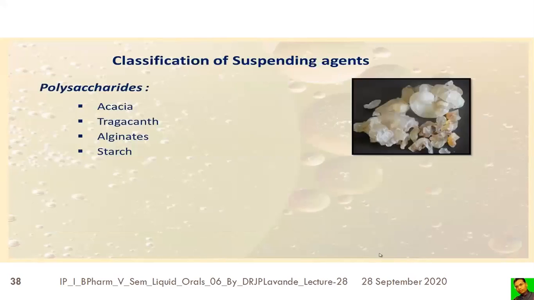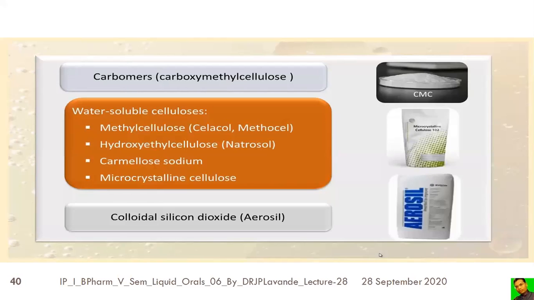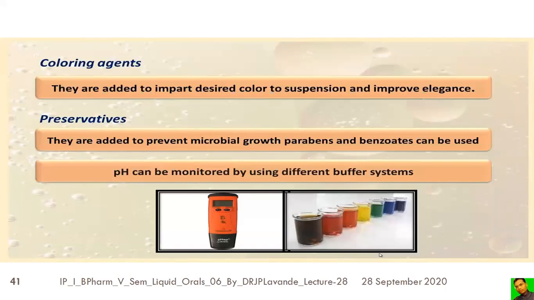Classification of the suspending agent. These are classified as the polysaccharides. Examples are the acacia, tragacanth, alginate, and the starch. Some of the carbomers, like say the carboxymethyl cellulose (CMC), some water-soluble cellulose, like say methyl cellulose (MC), Cellacol, Methocel, hydroxyethyl cellulose, Natrosol, carmellose sodium, and microcrystalline cellulose. Colloidal silicon dioxide, Aerosil. Again, these are the examples.